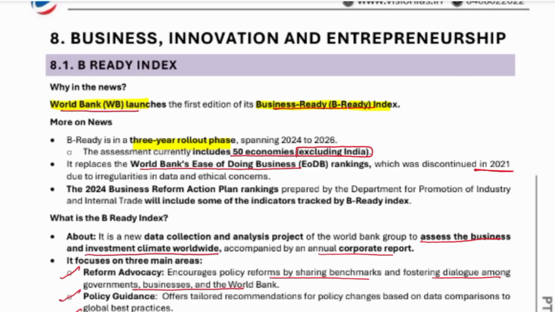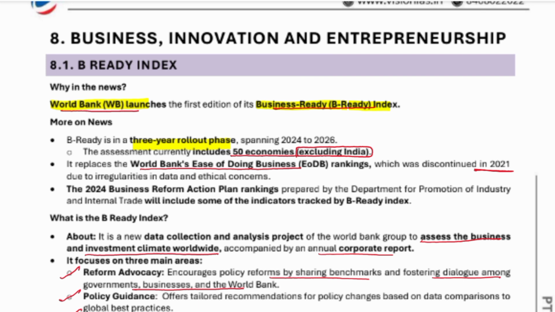Business innovation and entrepreneurship. So we are moving to topic number 8. The first topic is the B-Ready Index. What is the B-Ready Index? The World Bank launched the first edition of the Business Ready Index. Who has released this? The World Bank.